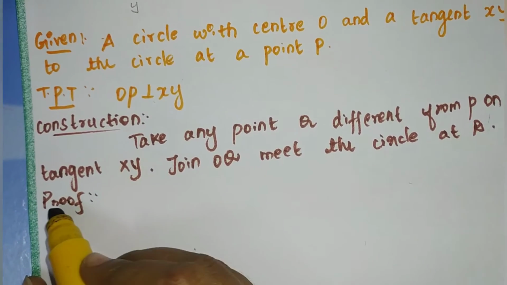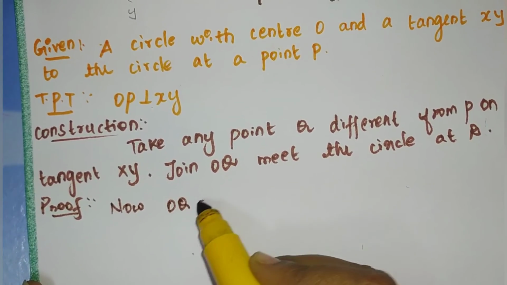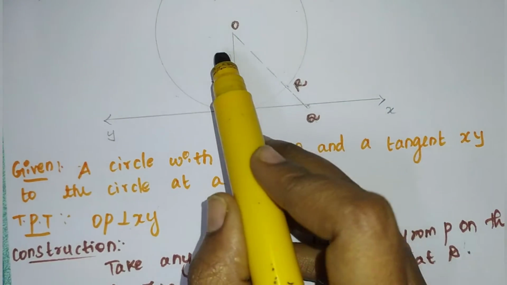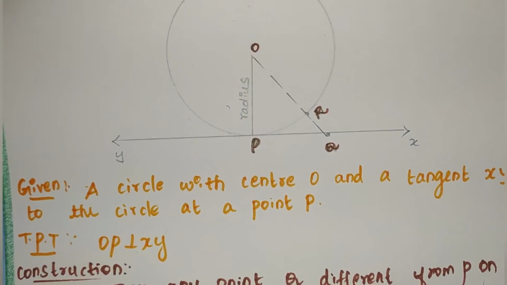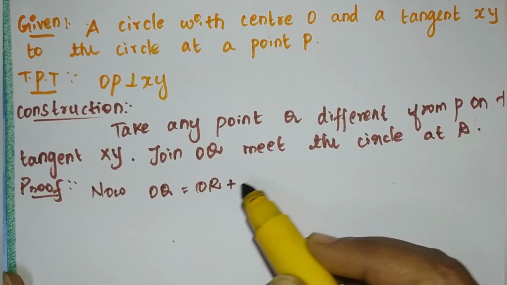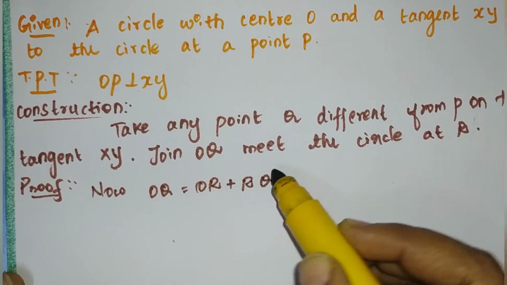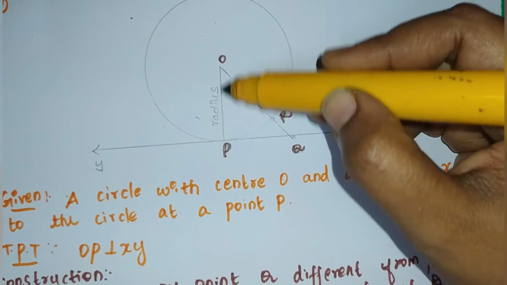First, from the construction I am going to start. Now OQ. How can we write OQ? OQ equals OR plus RQ. Instead of OR, we can substitute OP, no?